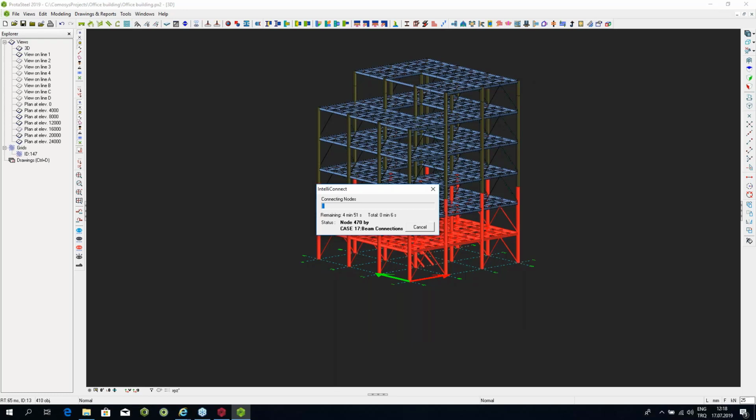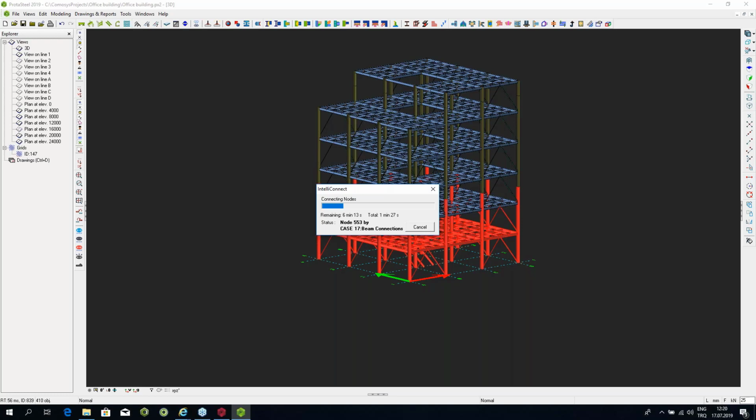But what I want to show you over here, these connections are made. You can make some manual modifications, and I'm going to show you some of that. But once you're happy with the floor and you've made your manual modifications, how do you copy, and how does ProtaSteel find the new floors and other places? Because some areas of the top floors might be different than the first floor. So it's basically going to look for the exact same situation, and if it finds the exact same situation, it's going to connect it. But if it doesn't find the exact same situation, it'll just connect whatever it finds, and that's going to be a huge advantage.